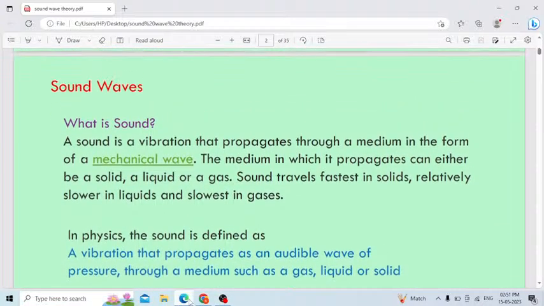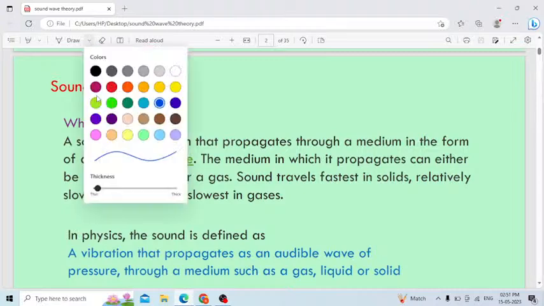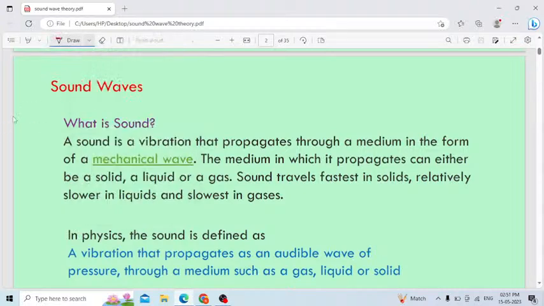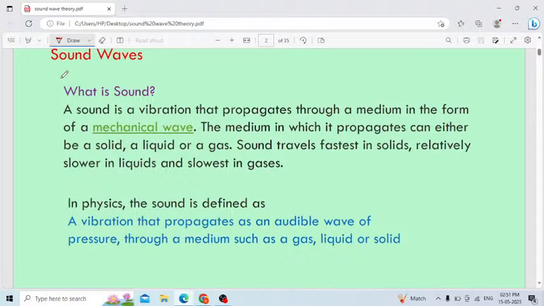This topic is easy. You can understand. First one, sound waves. What is sound? A sound is a vibration that propagates through a medium in the form of mechanical waves.